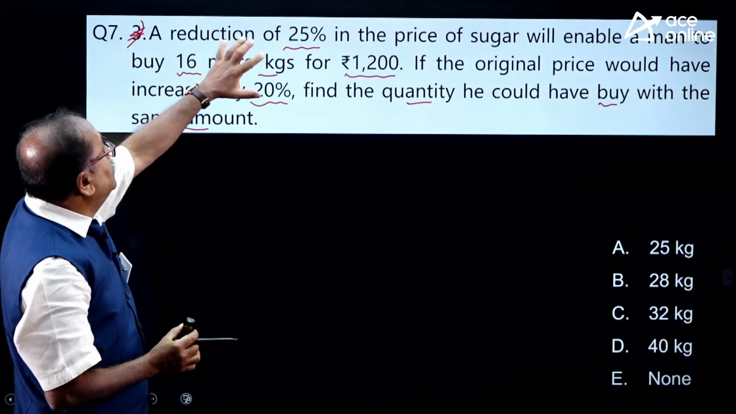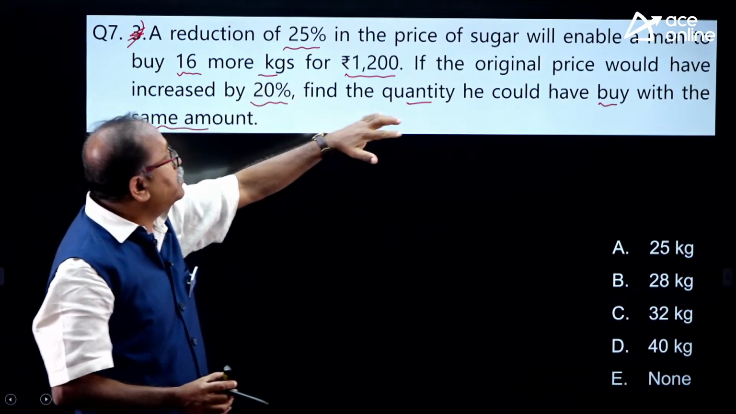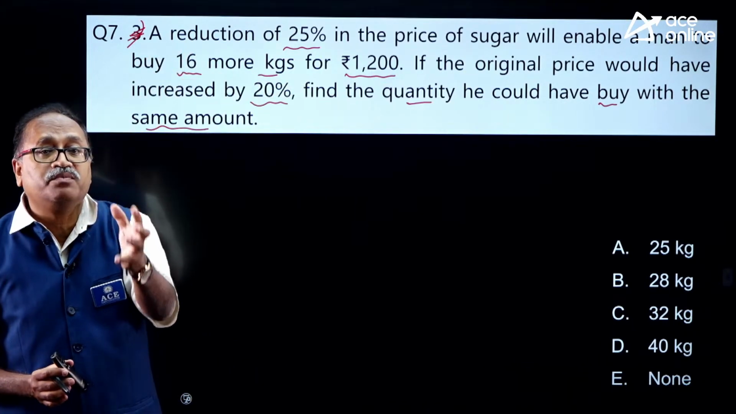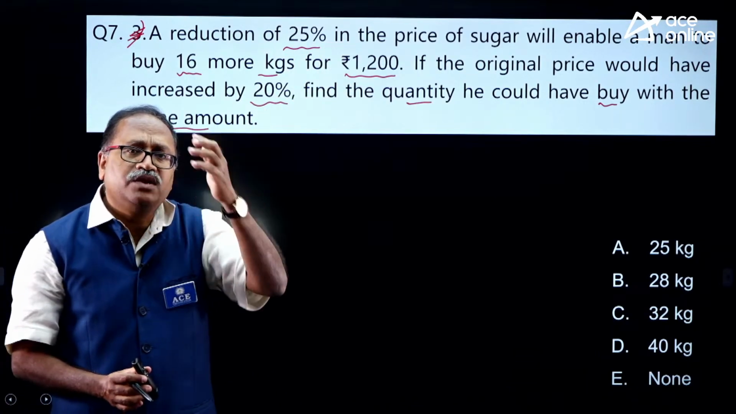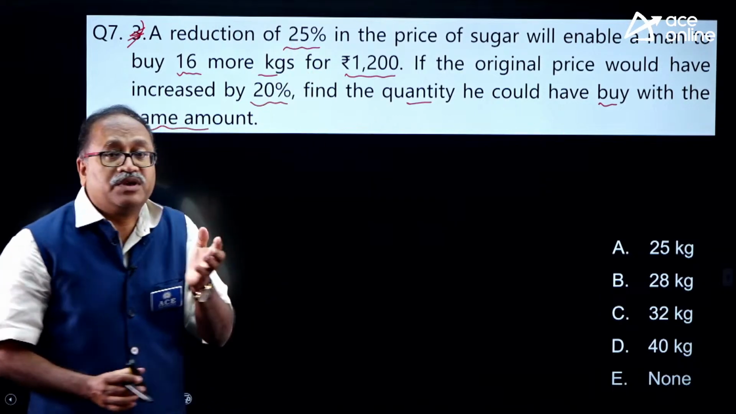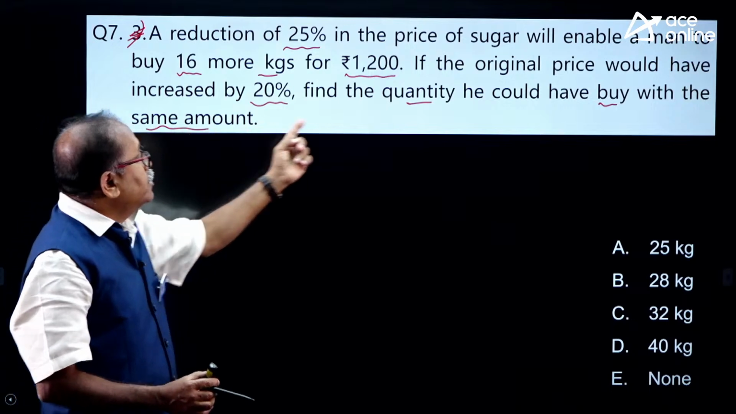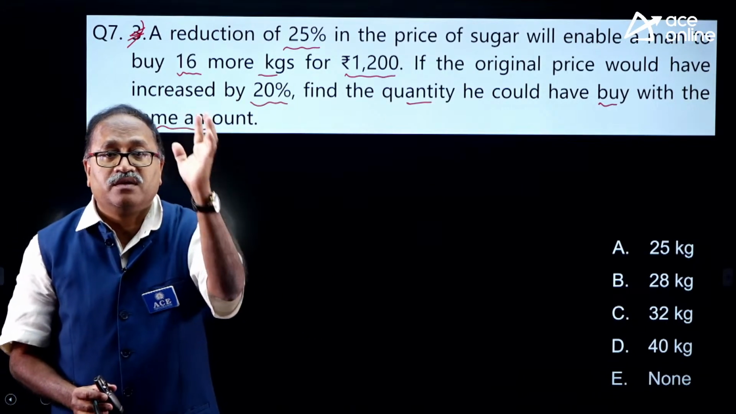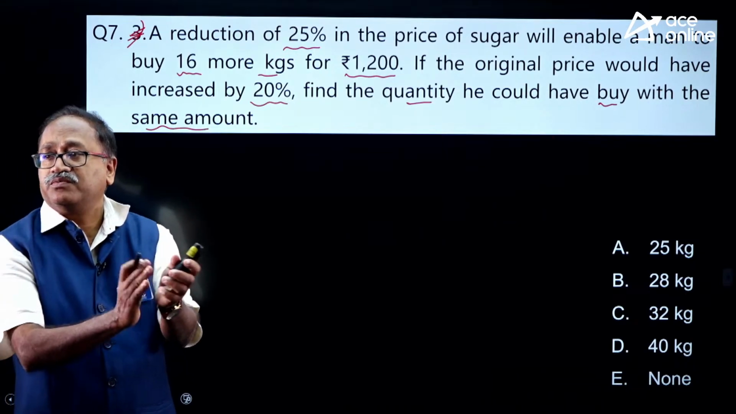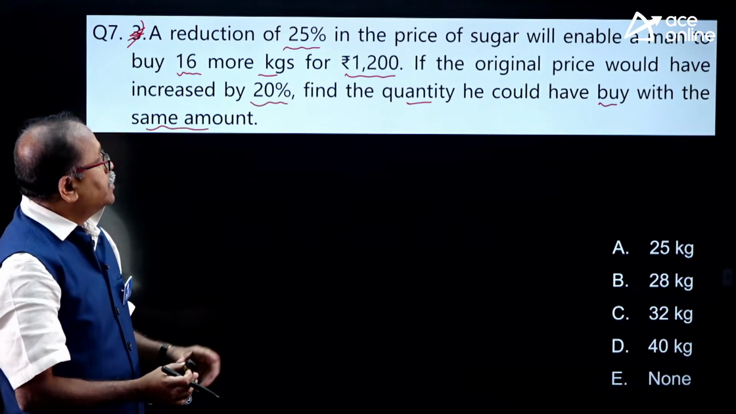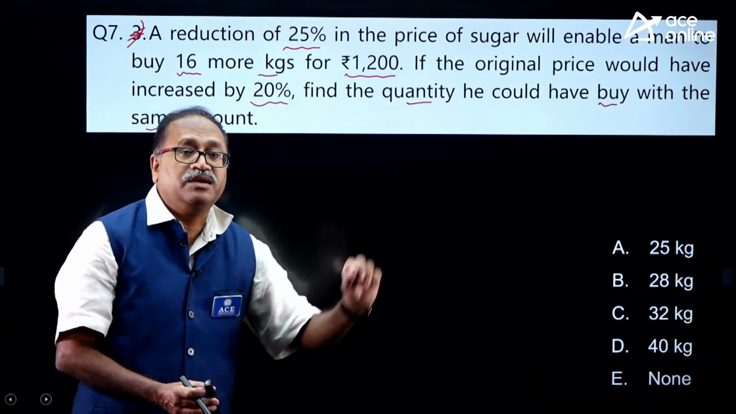It is said that the price is decreased by 25%, as a result a person is able to buy 16 kg more for rupees 1200. Had the price, instead of decreasing by 25%, been increased by 20%, then with the same amount how much quantity would he buy? Come on my friends. Yes, 10%. Beautifully answered. The last part is slightly different than what is asked in the prelim exam.